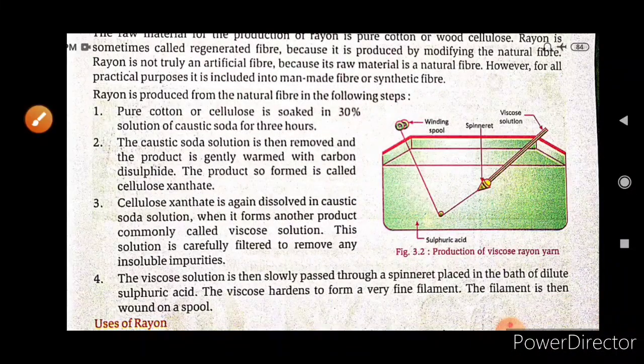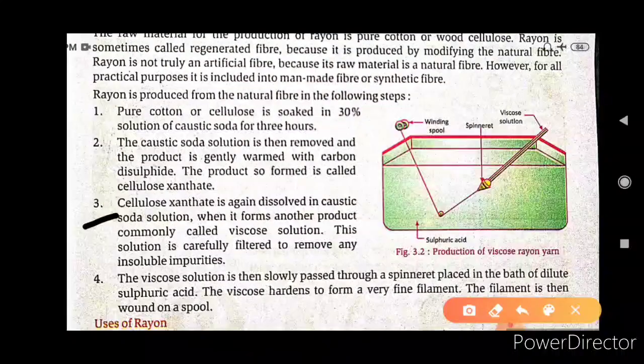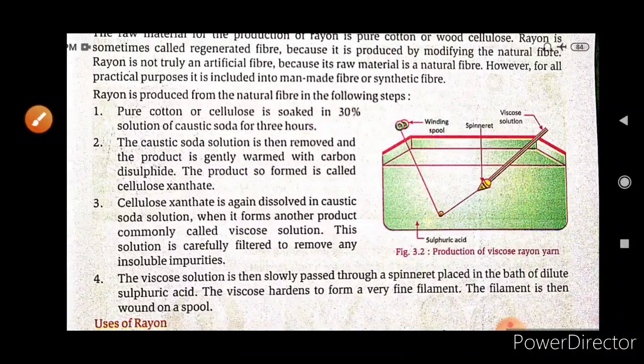First the caustic soda solution was removed and the product was gently warmed with carbon disulfide. This is known as cellulose xanthate. Afterwards, the cellulose xanthate is again dissolved in the caustic soda solution, when it forms another product, commonly known as viscose solution.